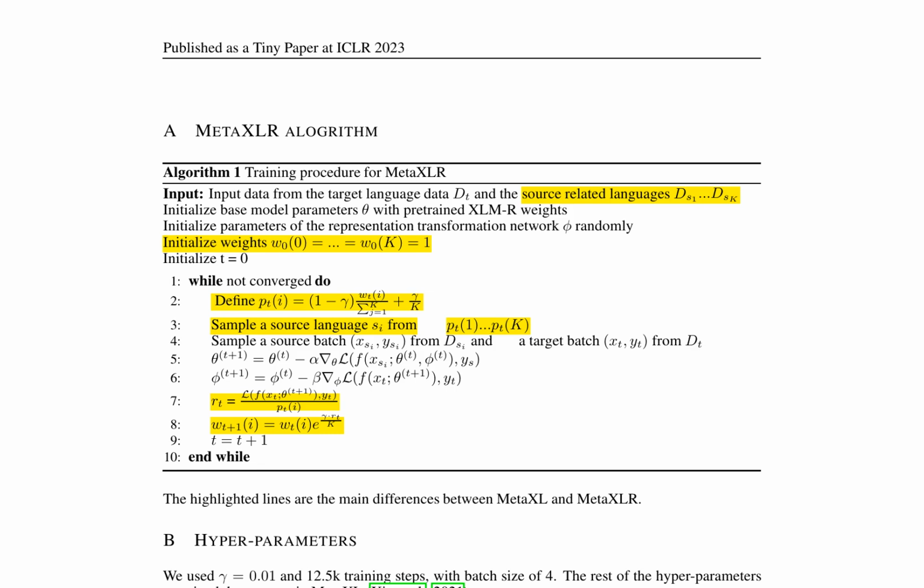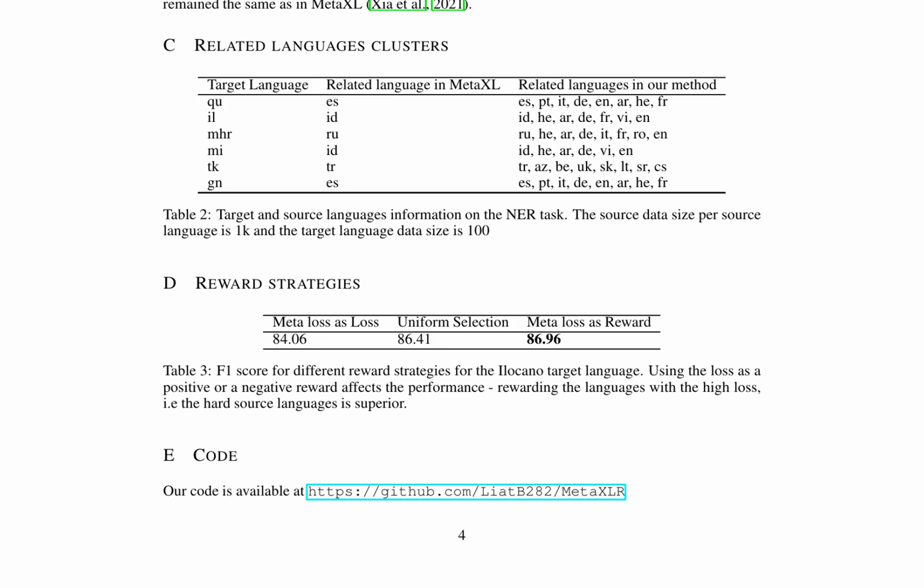The MetaXLR algorithm is a training procedure for cross-lingual language models. It initializes the base model parameters with pre-trained XLMR weights and the representation transformation network randomly. The weights for each source language are set to 1, and the iteration counter starts at 0. The training process involves iterating until convergence, sampling a source and target batch in each iteration, and updating the model parameters using the gradients of the loss function.